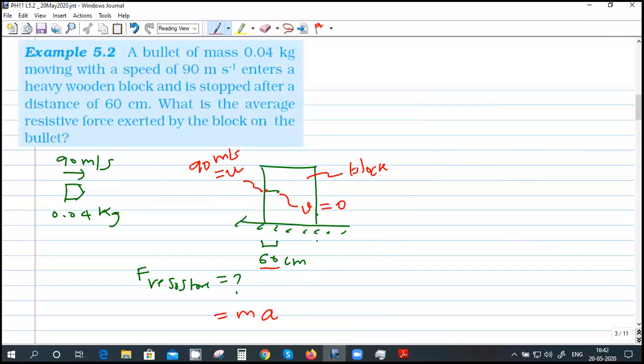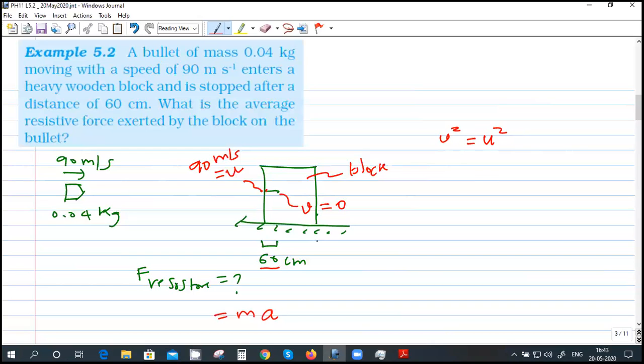You have to find the acceleration. There are three equations of motion, right? V equal to u plus at. The second one is s equal to ut plus half at square. What is the third one? v square is equal to u square plus 2as. So which one will you use for this one? The third. From that, find the acceleration.